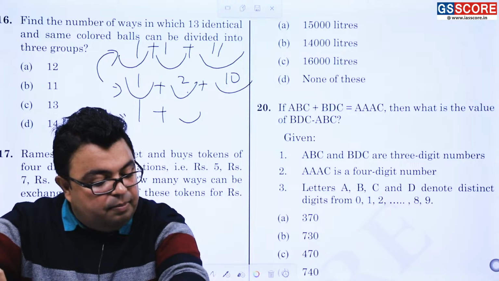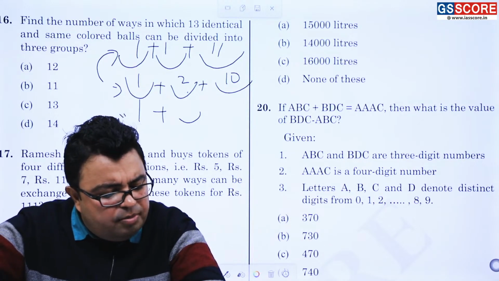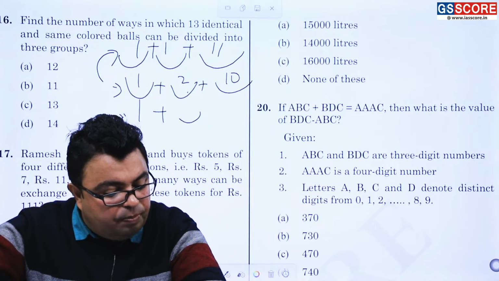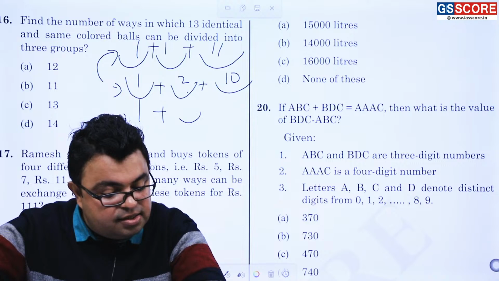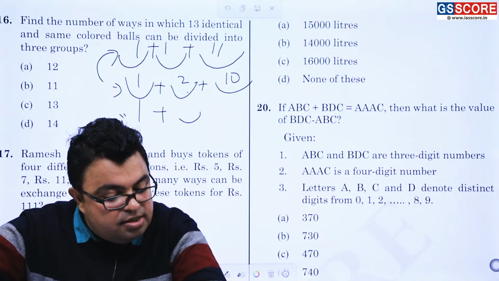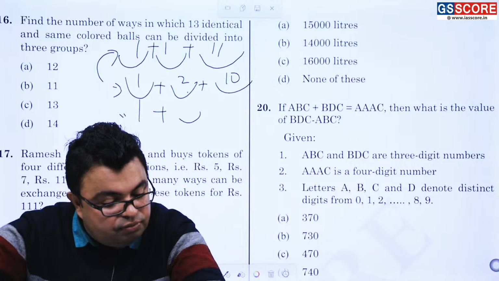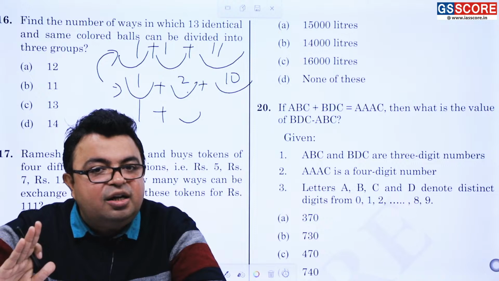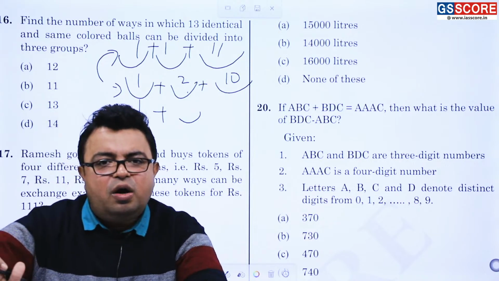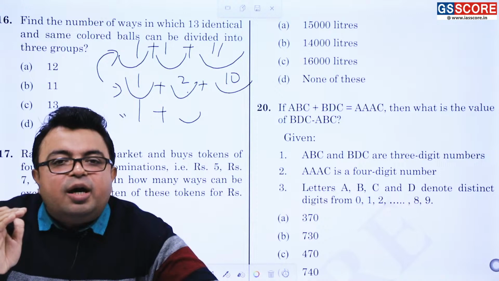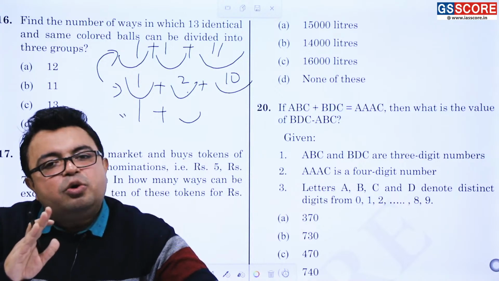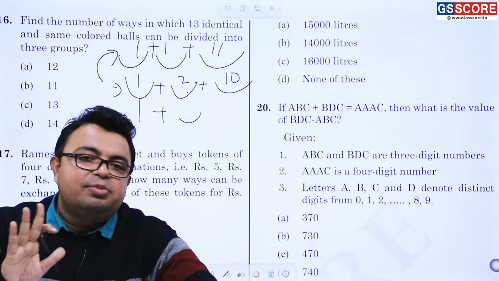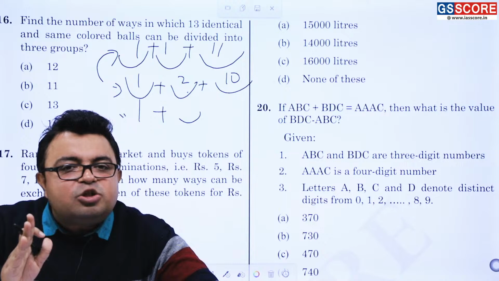Now the 17th question. Ramesh goes to the market and buys tokens of 4 different denominations: 5 rupee, 7 rupee, 11 rupee and 15 rupee. In how many ways can he exchange exactly 10 of these tokens for rupees 111? Ten times, any sort of odd number's sum. If you do it 10 times, any odd number like 7, 9, anything, if odd numbers have been taken 10 times, odd plus odd is equal to even.